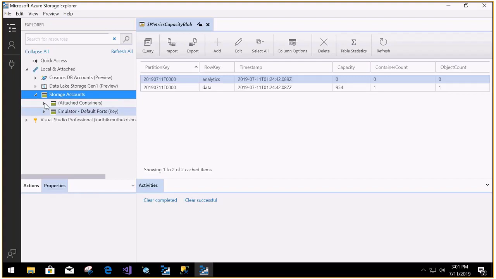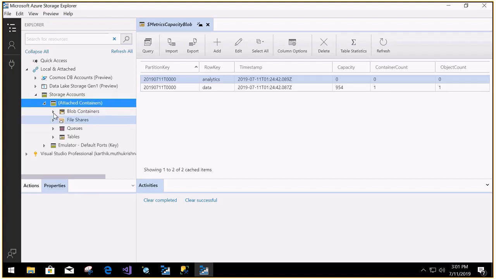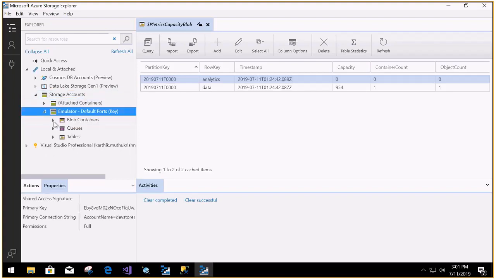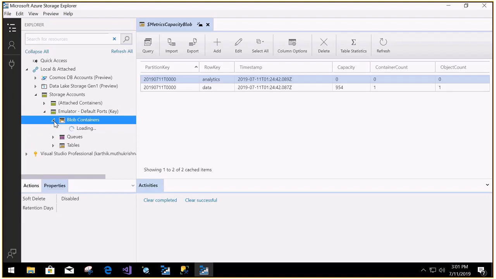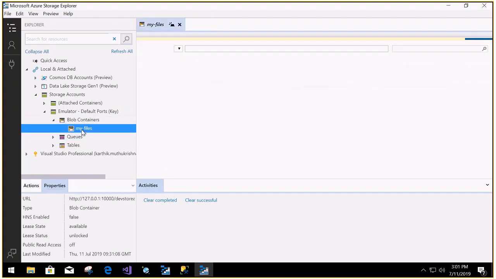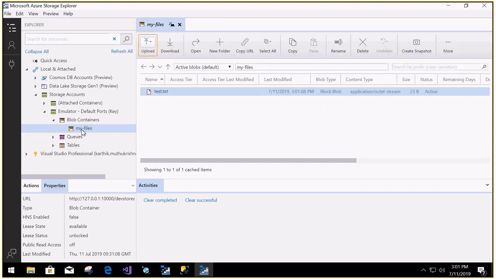In the storage account, the blob container, sorry, emulator, right? In the emulator, we have the blob container. In this blob container, we have a container called my files. In that my files, you should see that test.txt got uploaded, and from this you can just download it using